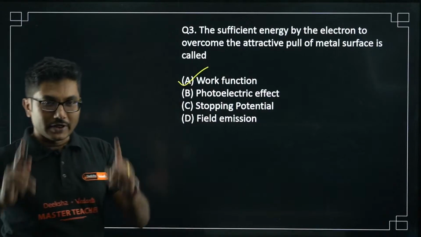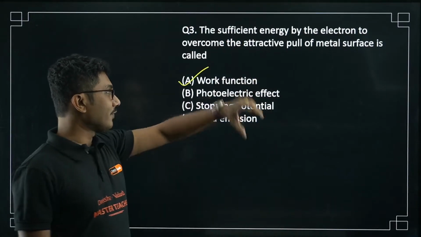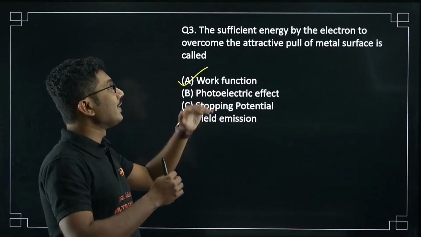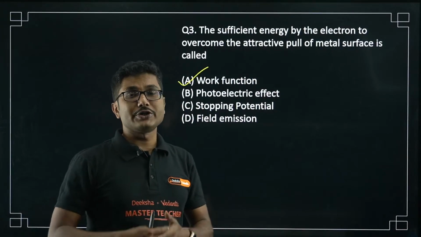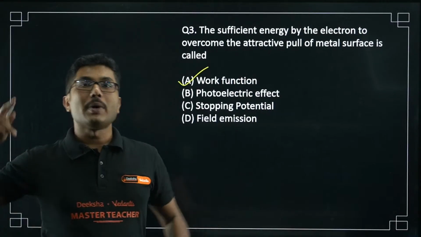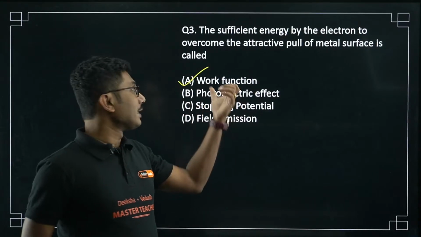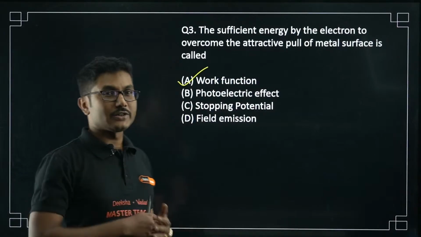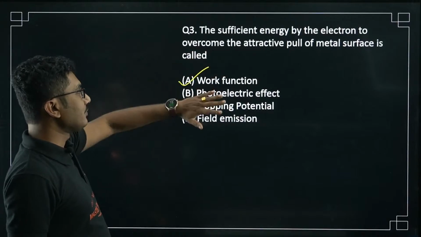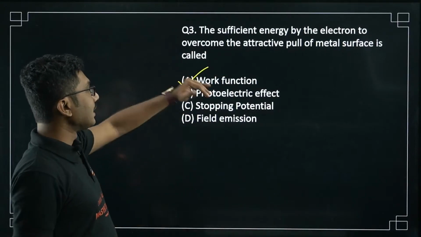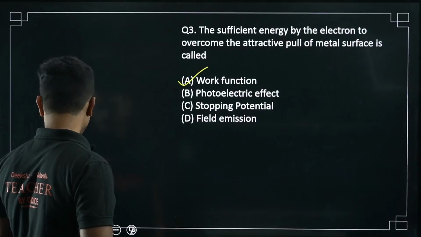The answer is work function, not stopping potential. So students might be confused between work function and stopping potential. Work function is the energy. Stopping potential is the equivalent potential that is required to stop a moving electron. So stopping potential is not related to work function directly. There is a relationship, but not directly. It is related to the kinetic energy of the electron. Obviously, photoelectric effect and field emission do not matter. The name is work function. Next question, let's move on.